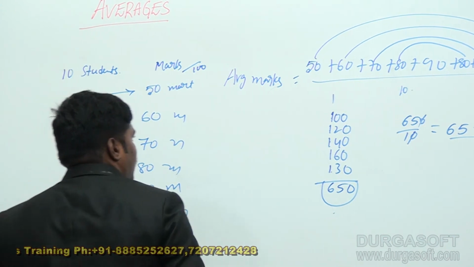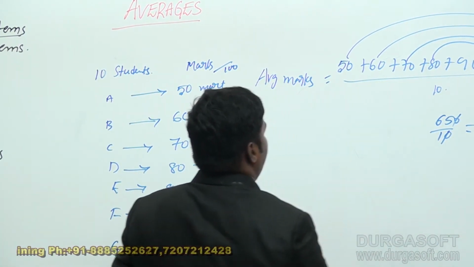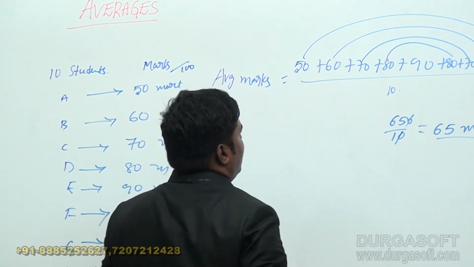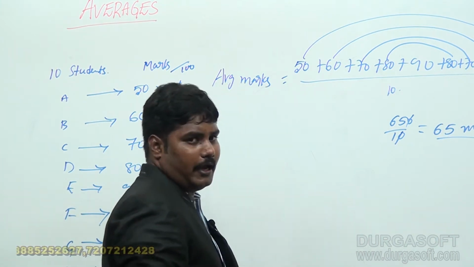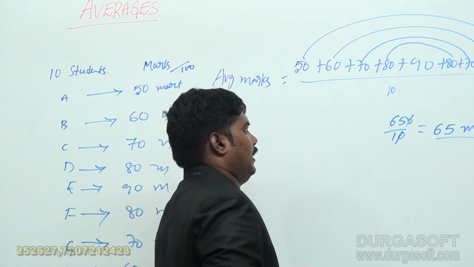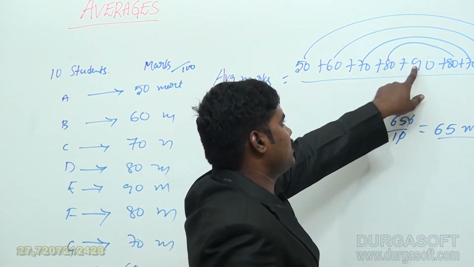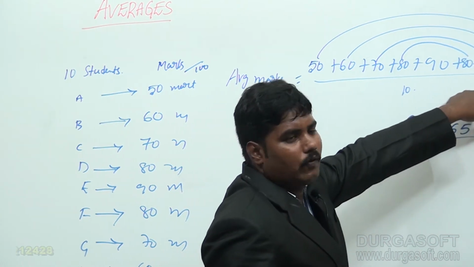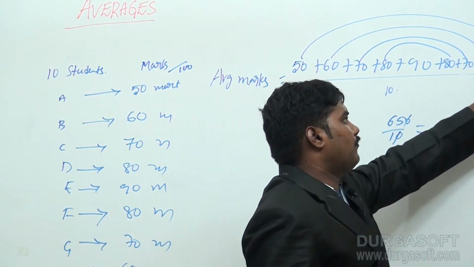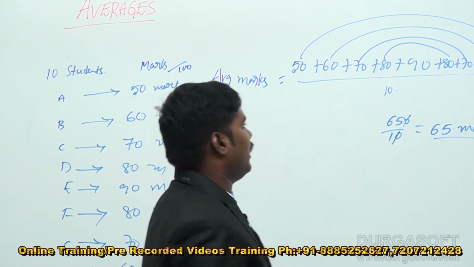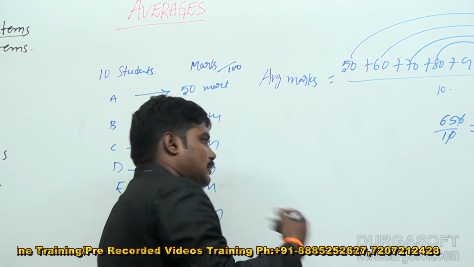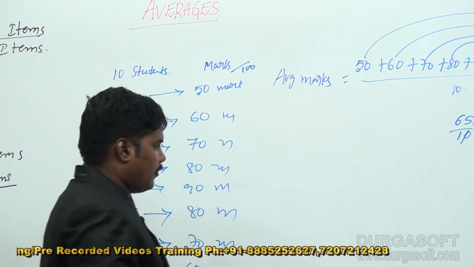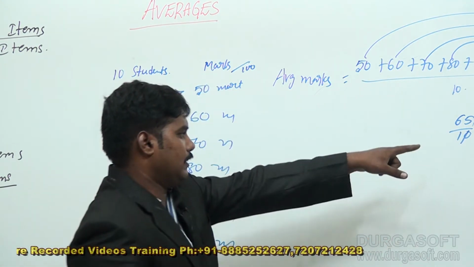I will give another way of calculation here. When you take the 10 common in all these, 5 plus 6 is 11, 11 plus 7 is 18, 18 plus 8 is 26, 26 plus 9 is 35, 35 plus 15 is 50, 50 plus 5 is 55, 55 plus 10 is 65. Directly when you take 10 common and cancel, that is the best way. The average marks obtained by each student is 65 marks.